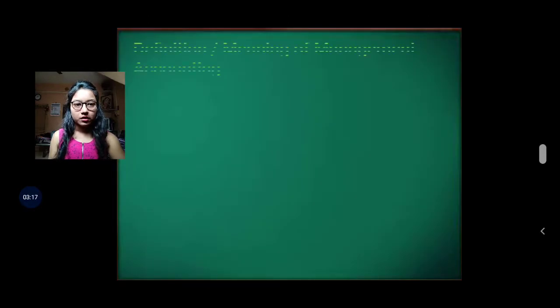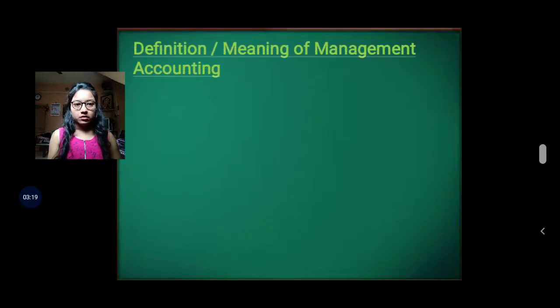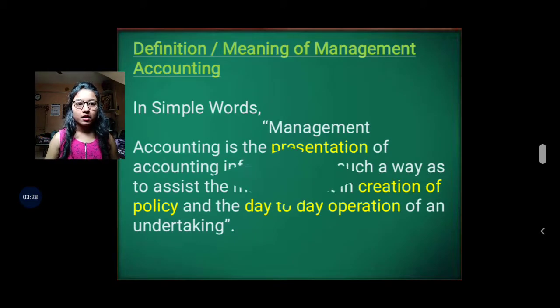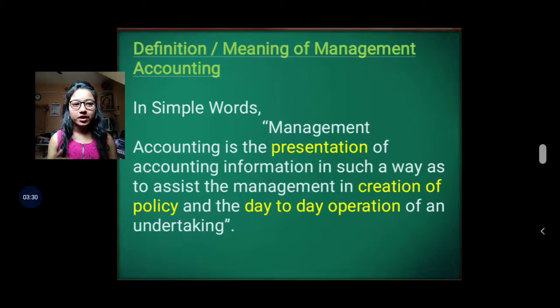Now let's start with the definition or meaning of management accounting. In simple words, management accounting is the presentation of accounting information.